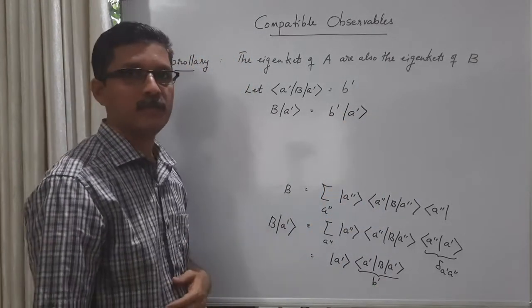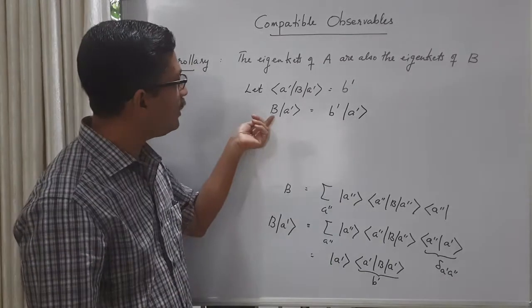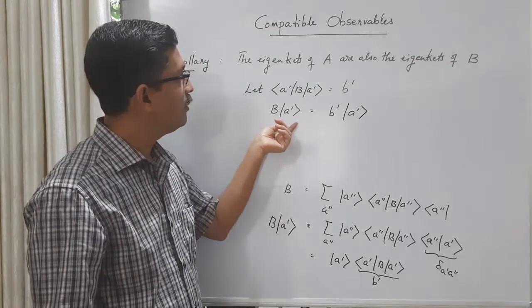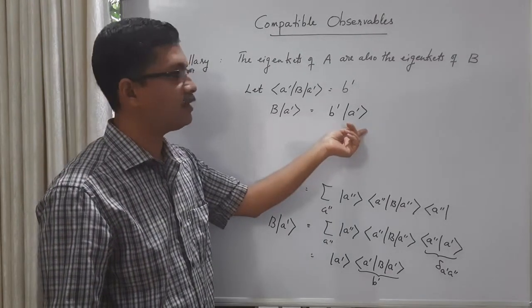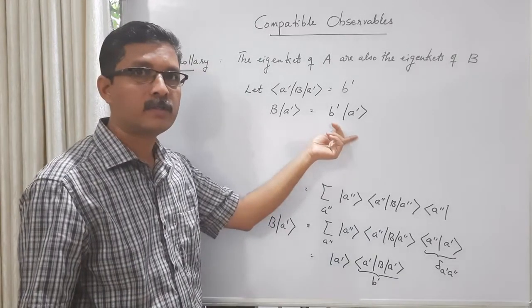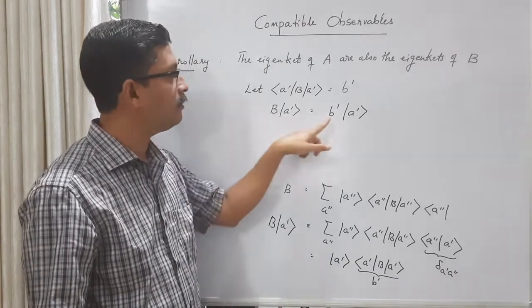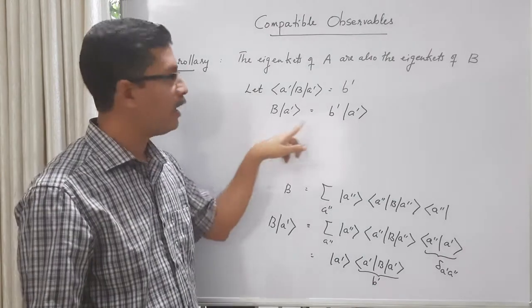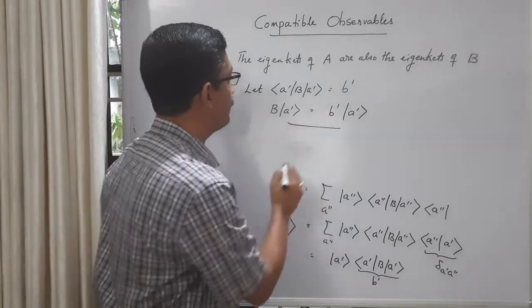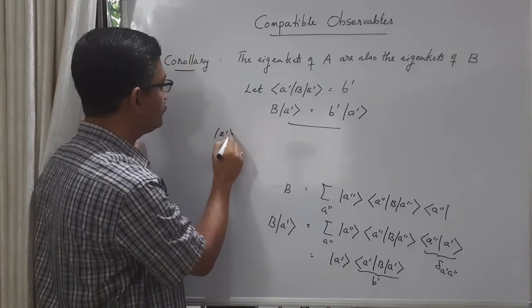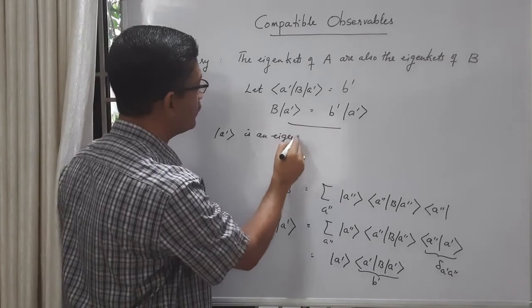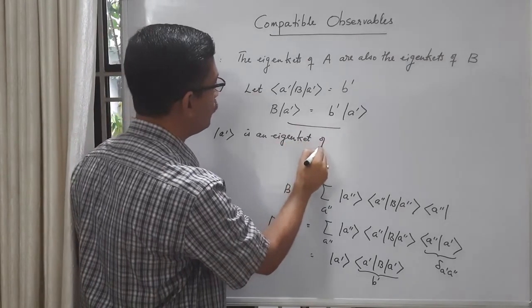Now look at this equation. Operator B acts on an eigenket of A, ket A prime. What you get is a scalar times ket A prime. Now this is an eigenvalue equation, the eigenvalue equation of operator B. B prime is the eigenvalue and ket A prime is the eigenket. So this shows that ket A prime is an eigenket of B.